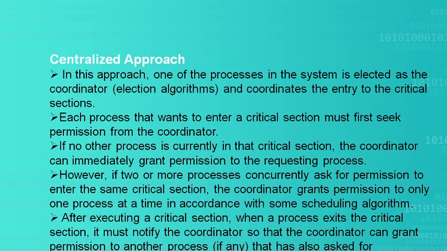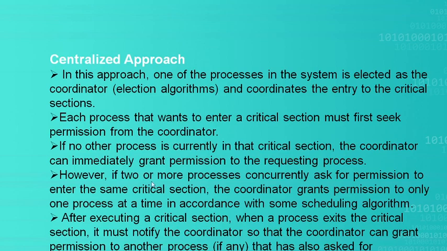If P5 is the coordinator, then P5 will coordinate the entries into the critical section of P1, P2, P3, P4.